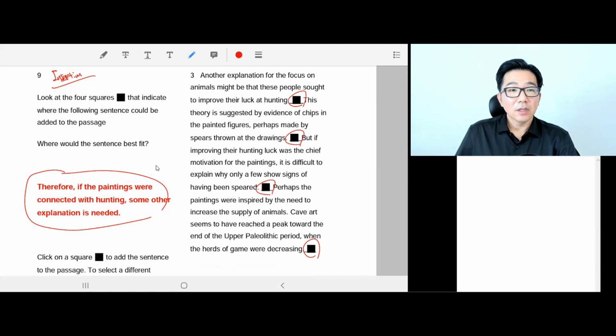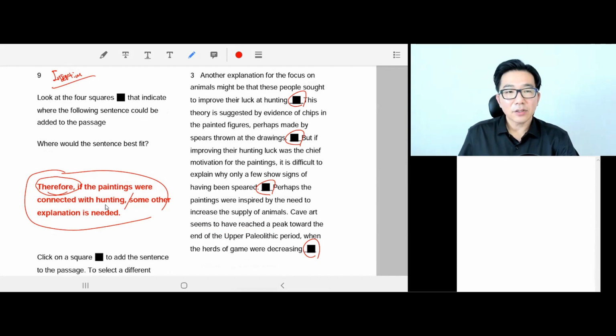So let's read the given sentence first, this red sentence. Therefore, wow, huge transition. Therefore, okay, huge hint. So same as so. Therefore, if the paintings were connected with hunting, some other explanation is needed.